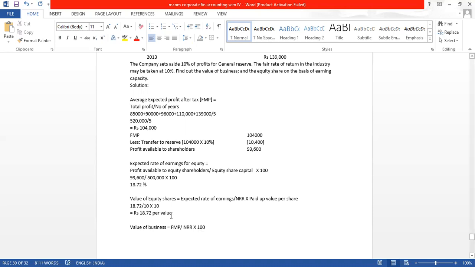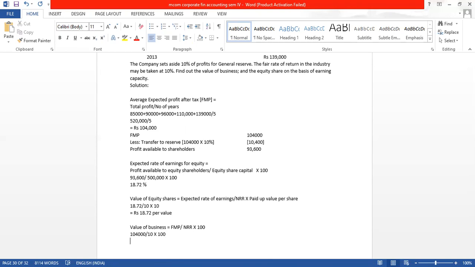This is the value. So if FMP is equal to 10%, what will be the value? The FMP we have got, 1,04,000, divide by 10 into 100. How much are we getting as the value of business?